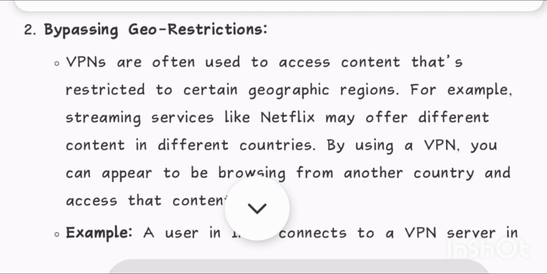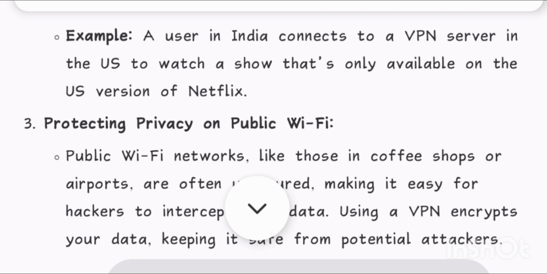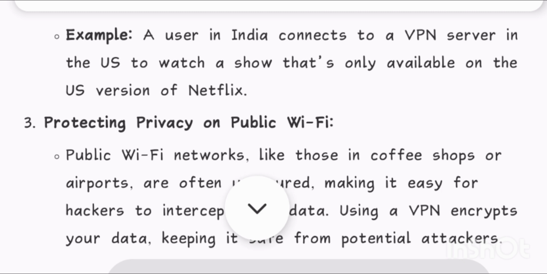2. Bypassing geo-restrictions. VPNs are often used to access content that's restricted to certain geographic regions. For example, streaming services like Netflix may offer different content in different countries. By using a VPN, you can appear to be browsing from another country and access that content. Example: a user in India connects to a VPN server in the US to watch a show that's only available on the US version of Netflix.